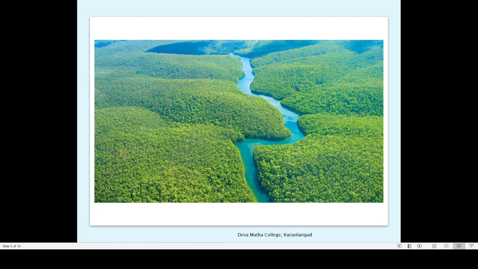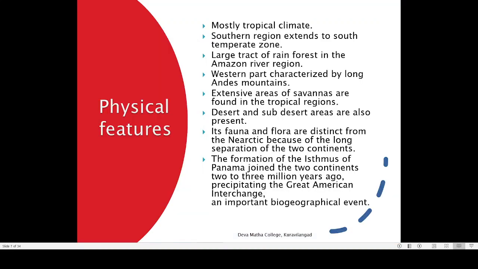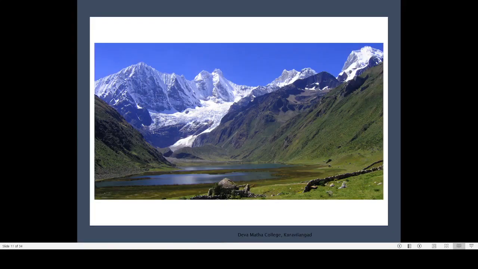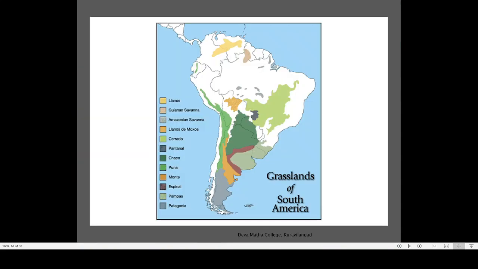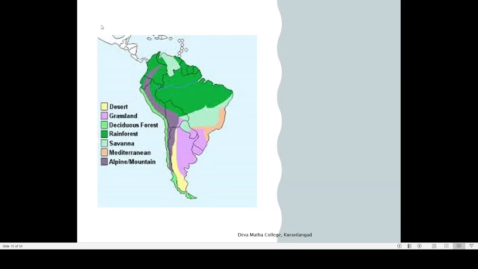And the Amazon is an important river in South America, and this river is going through different areas of South America, especially Brazil. Here you can see this river, and it has a lot of tributaries also, branches also.